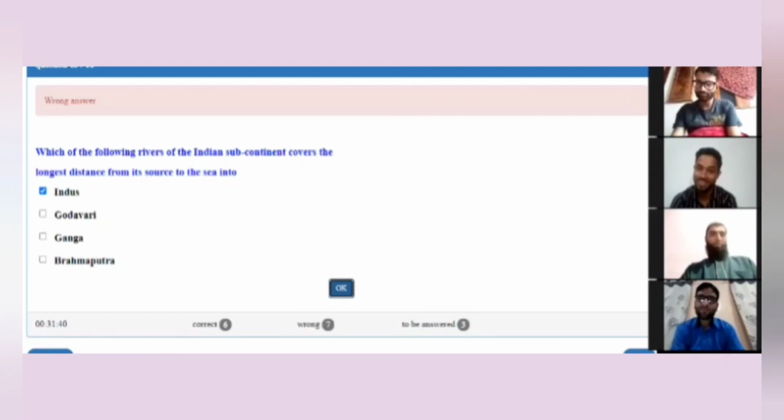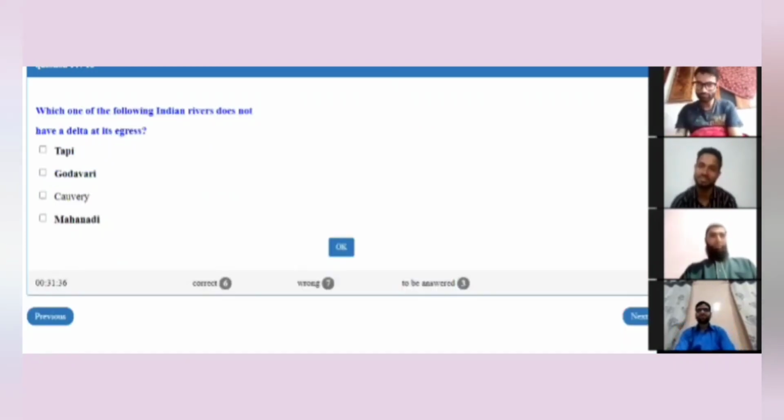Next question is for Mr. Ejaz on the screen now. Which one of the following Indian rivers does not have a delta at its egress? It is Tapi, Godavari, Kaveri, or Mahanadi?